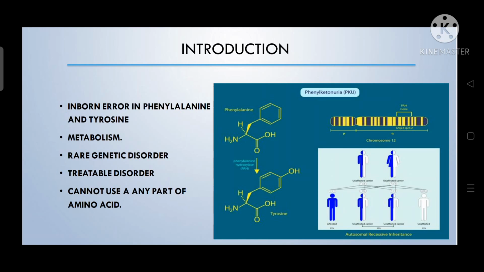A child with PKU cannot use a part of an amino acid. This amino acid is called phenylalanine. Phenylalanine is one of the essential amino acids. It cannot be synthesized in our body, so it is needed from our diet.